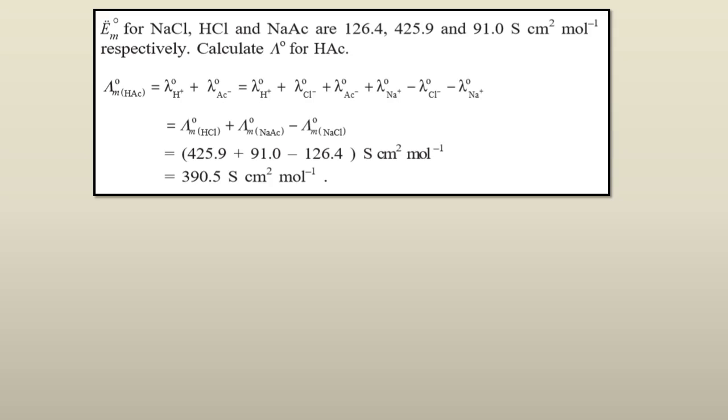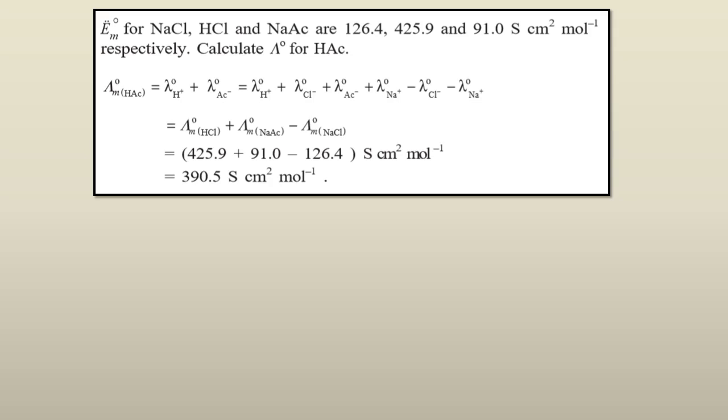Now here you can see we do not have any specific conductivity given for individual H plus or individual acetate ion. So we need to take it out either by addition followed by elimination. So for H and Cl we are adding, that is we have the molar conductivity for HCl as 425.9 Siemens centimeter square per mole.